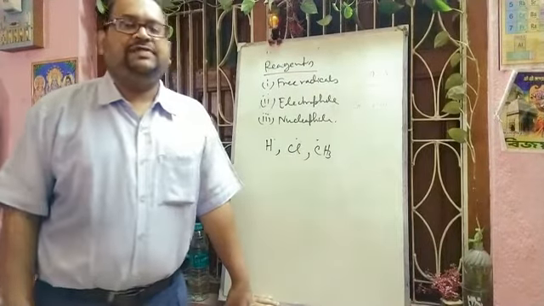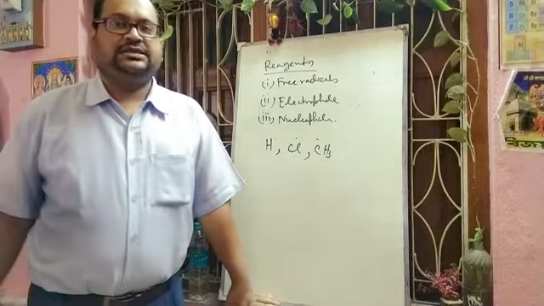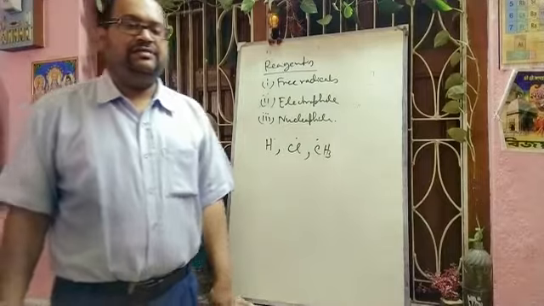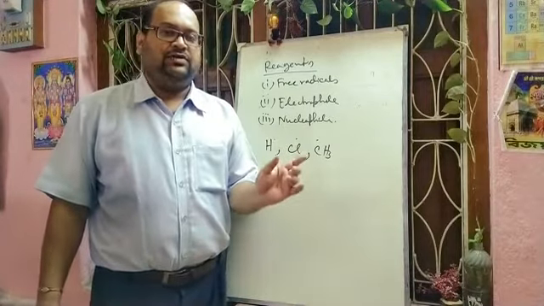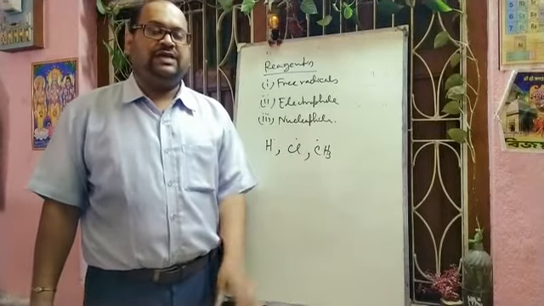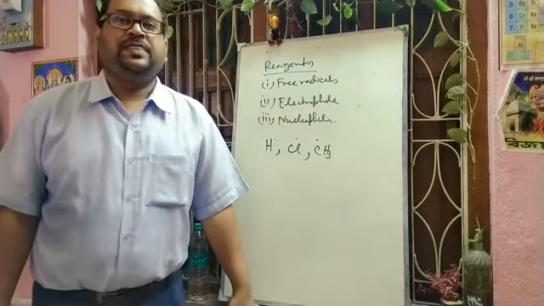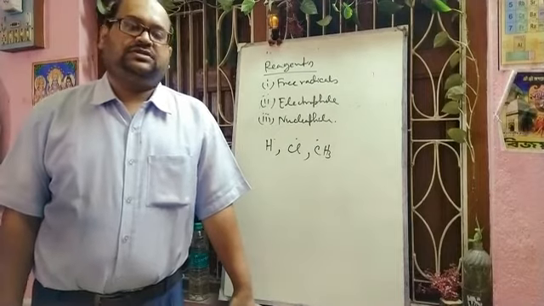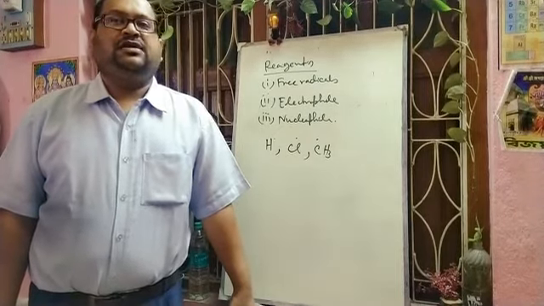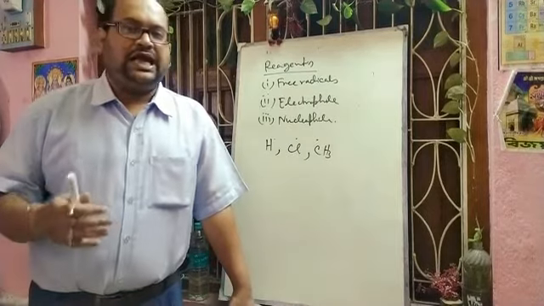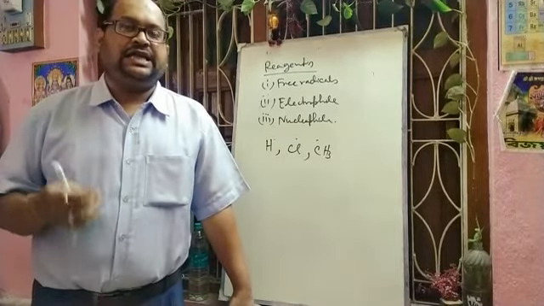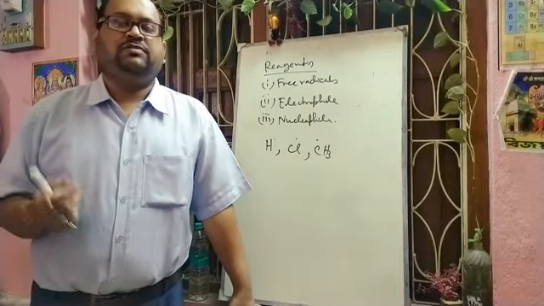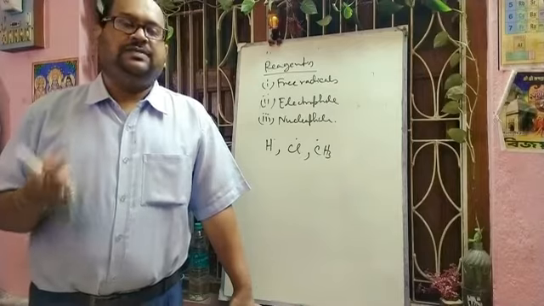The stability of free radicals can be explained by hyperconjugation, as I have just discussed, and on the basis of the inductive effect. In the case of a tertiary radical, (CH3)3C dot, it is also stabilized by the hyperconjugation effect of the methyl groups. Alkyl and benzyl free radicals are stable because of resonance. The overall stability order is: triphenylmethyl radical is most stable, then benzyl, then allyl, then 3 degree and 2 degree, then 1 degree, then methyl, vinyl. In this way you have to remember the stability order of free radicals.